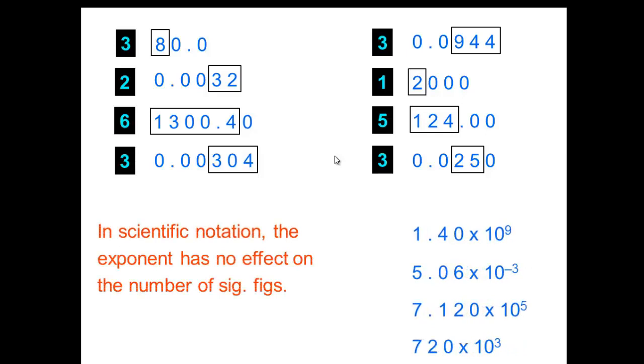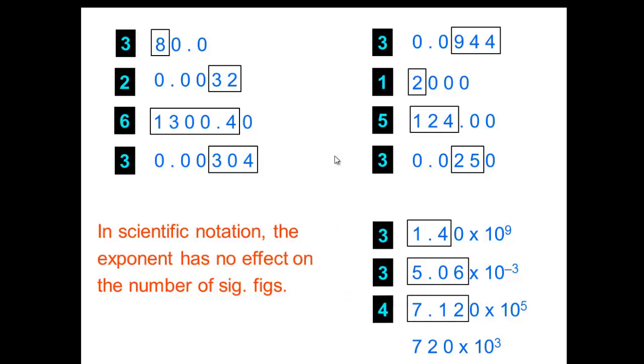In scientific notation, the exponent has no effect on the number of significant figures. So let's see. Here we have only 3 significant figures, which are 1, 4, and 0. 3 significant figures, 5, 0, and 6. 4 significant figures, 7, 1, 2, 0. And finally, only 2 significant figures, 7, 2, as we have discussed before.